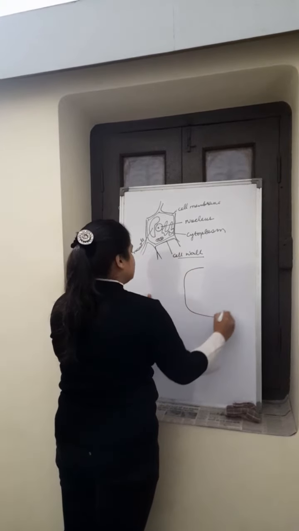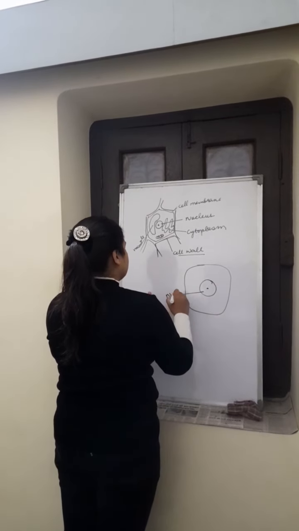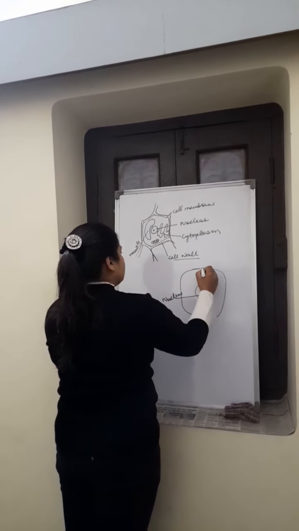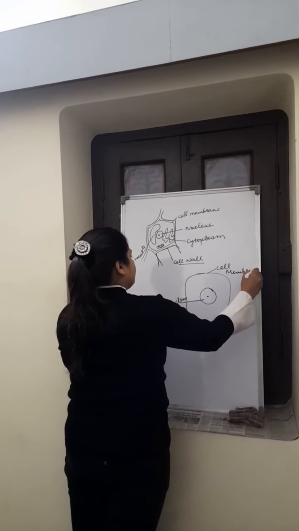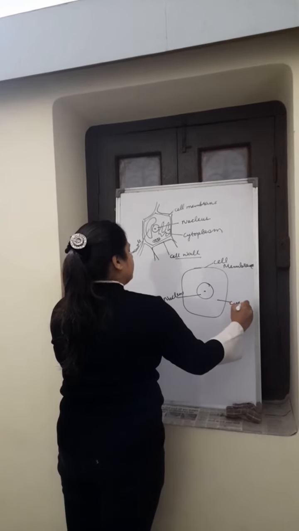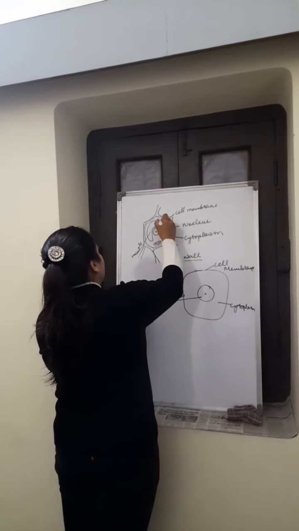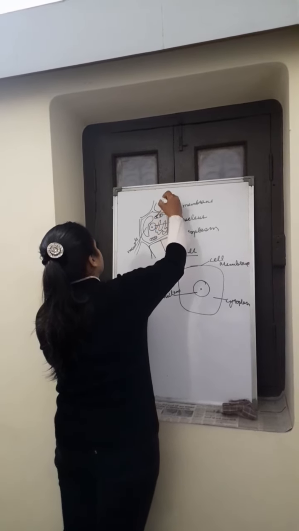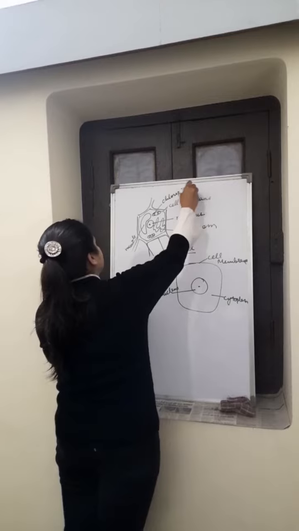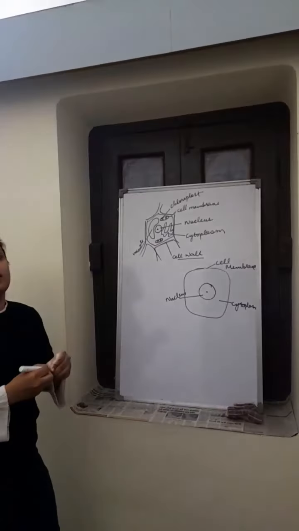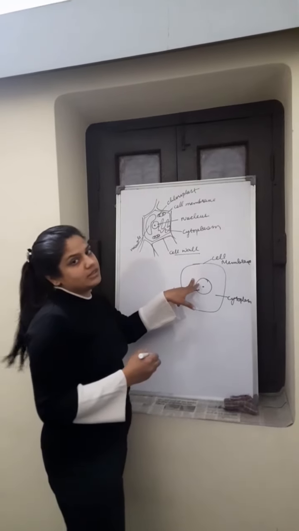In the animal cell, the nucleus is present, the cell membrane is there, the cytoplasm is there. Here they have chloroplasts. Chloroplasts are the microbodies that have a pigment known as chlorophyll, which is absent in animal cell.